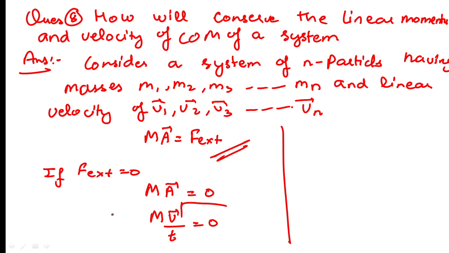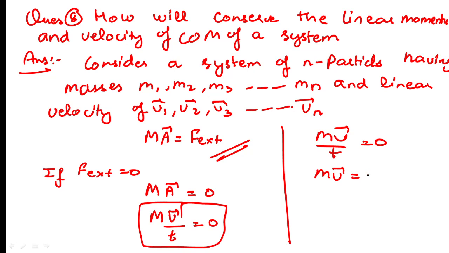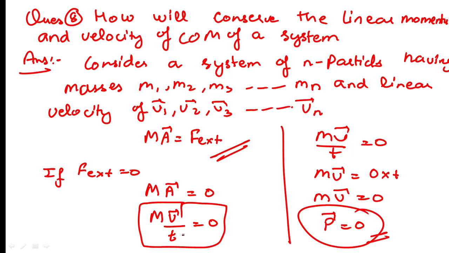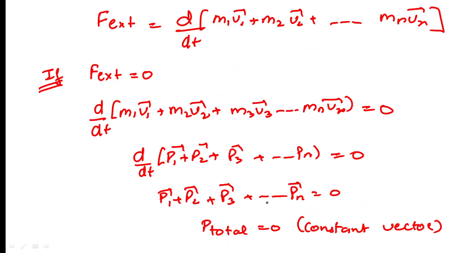So we know that this is mv upon t is equal to 0. So mv upon t is equal to 0. You can also write, multiplying t on the other side, mv is equal to 0. Or you can write this momentum to be conserved if the external force is 0. You can derive it by this method, and you can also derive it by the long method. So the total momentum of the system remains conserved.